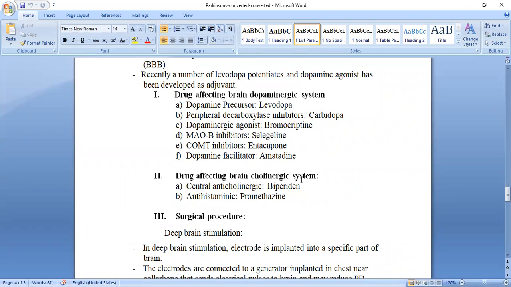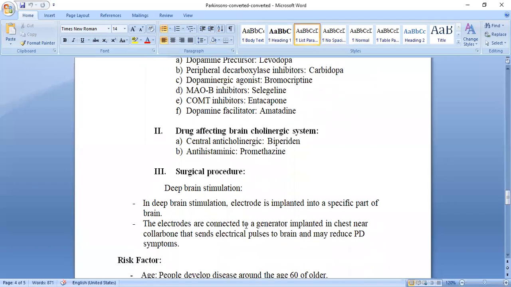Drugs affecting the brain cholinergic system: central anticholinergics and antihistaminics can also be provided. Lastly, the surgical procedure. Which type of surgery will we give to that patient? That is deep brain stimulation. We have to stimulate the brain deeply.